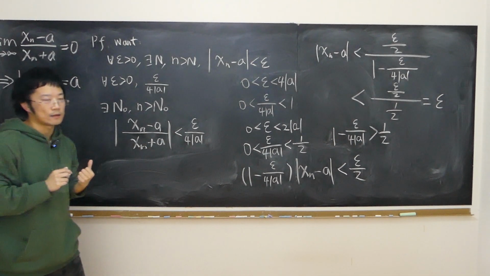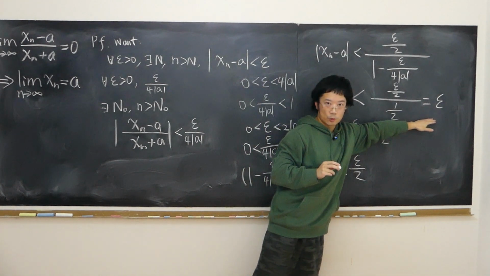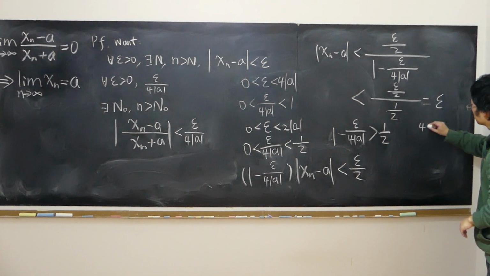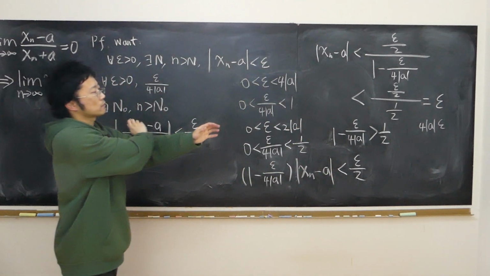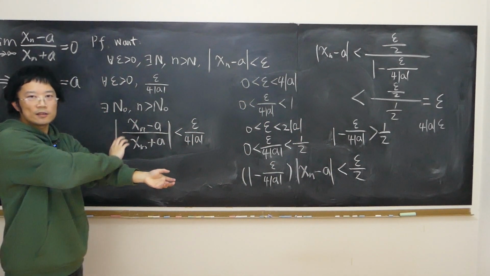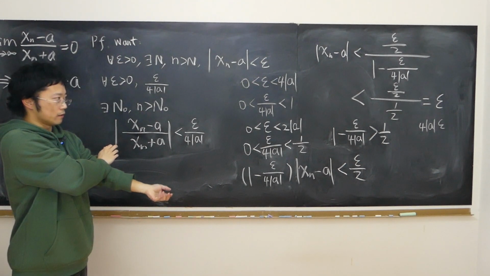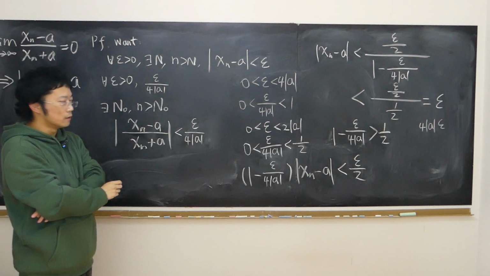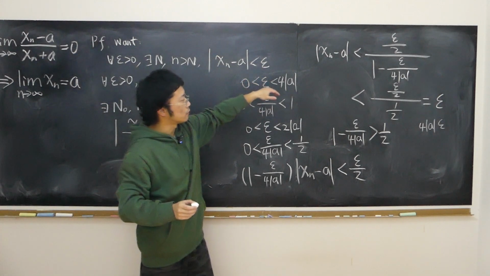The only difference is that in the end, instead of epsilon, you may come up with four times absolute value of a times epsilon, something like that. And that is kind of okay, but not perfectly desirable, because according to our original rigorous definition, we have to achieve something that's exactly epsilon in the end.